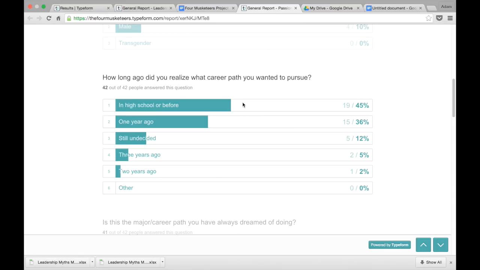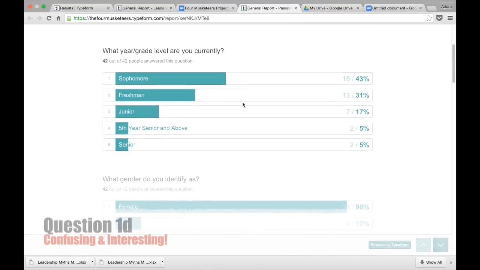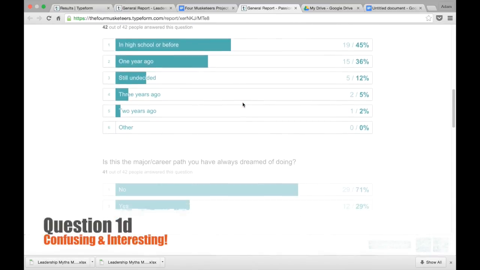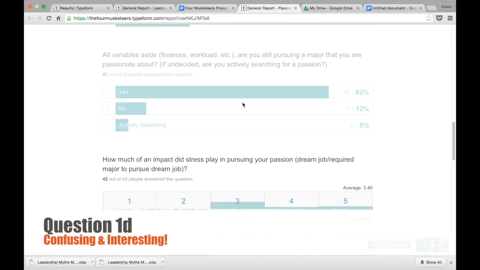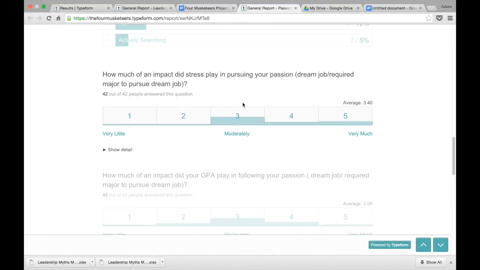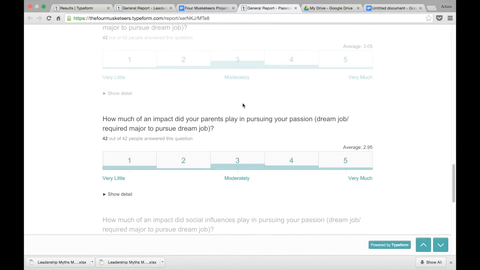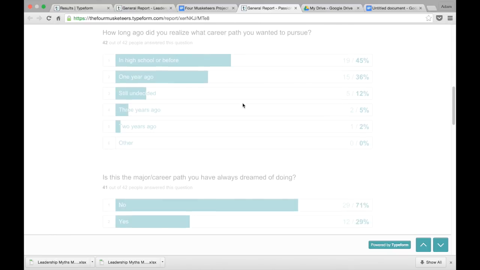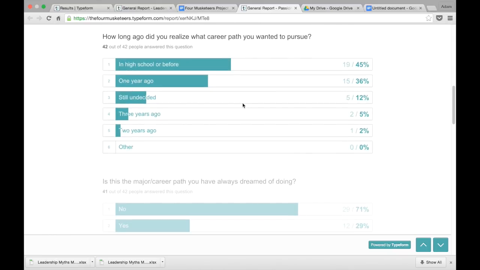All right, let's go back to the live report because this is the last part of question 1. When you're going through all these graphs, essentially, all you gotta do is just go through and ask yourself 2 questions. Okay, what's most surprising? And what is most interesting? Okay, that's all you gotta do. So that's Q1D. Okay, what is most surprising about the actual data itself? Again, we're looking at the general live report. And 2, what's most interesting?